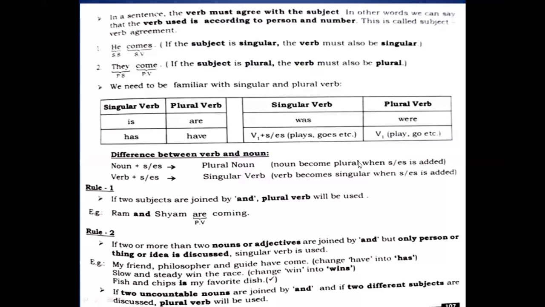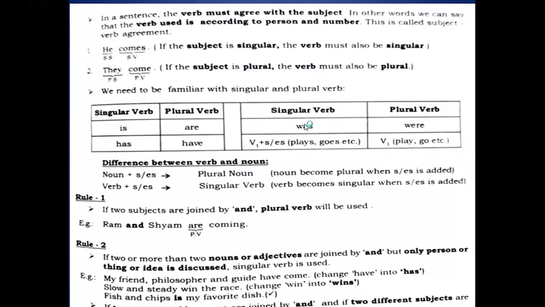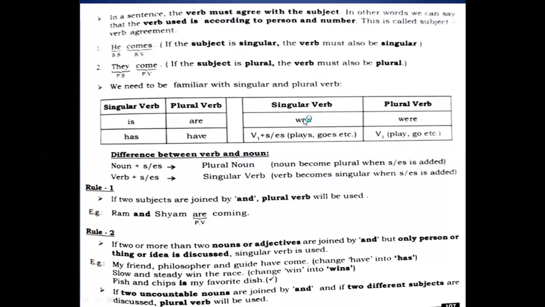Okay, let's see. So what we understood is that the first rule says that when two subjects are joined by and, there we use a plural verb because the subject becomes plural. That we need to understand.